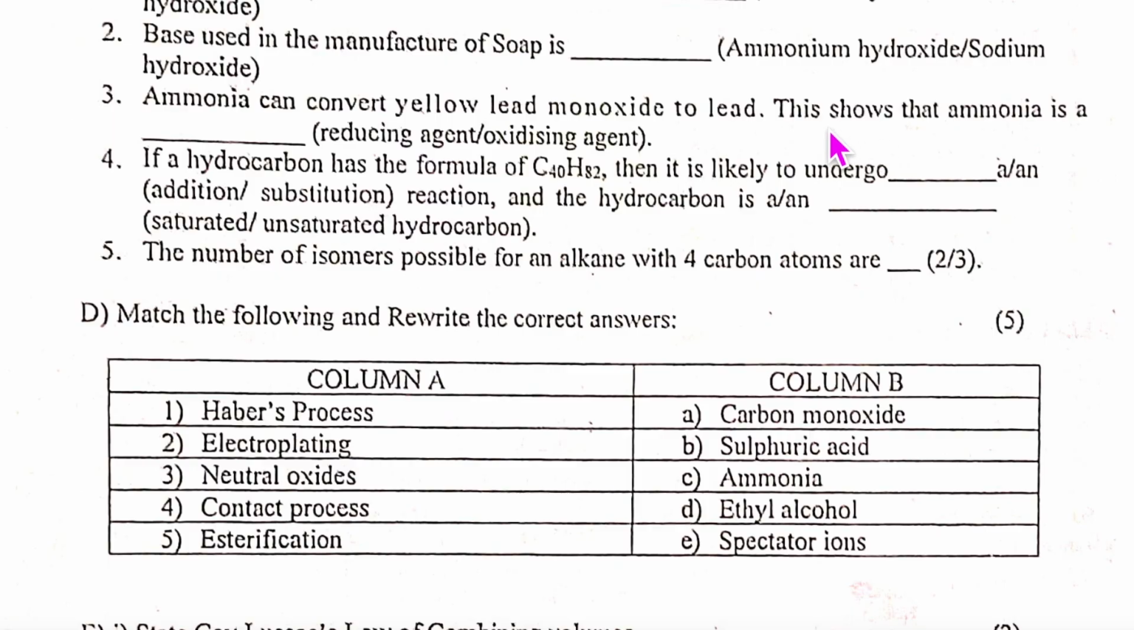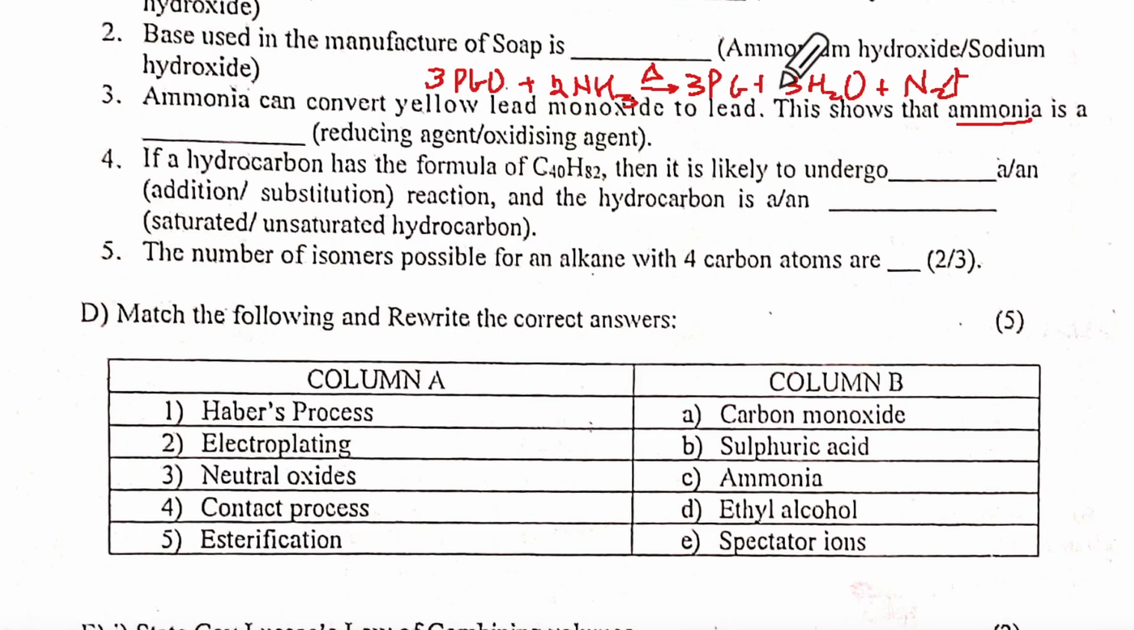Ammonia can convert yellow lead monoxide to lead. So PbO becomes Pb. This is your 333 reaction. Do you know this reaction by heart? 3PbO plus 2NH3 on heating gives 3Pb plus 3H2O plus N2. Remember this N2, the gas, should be written last, okay?